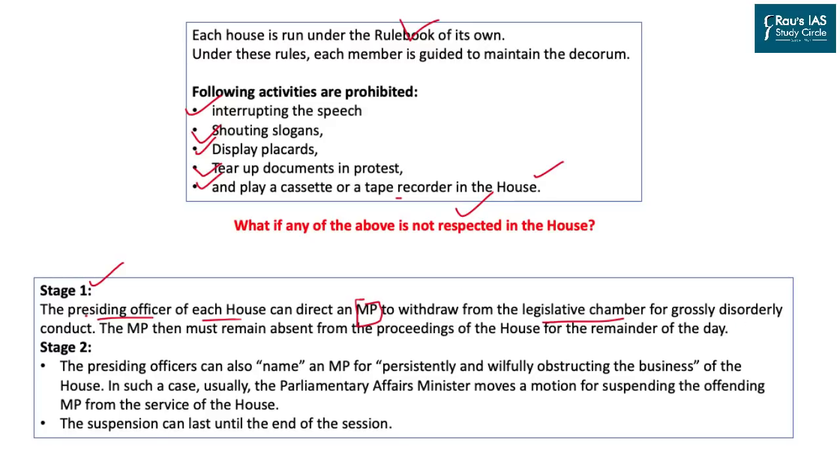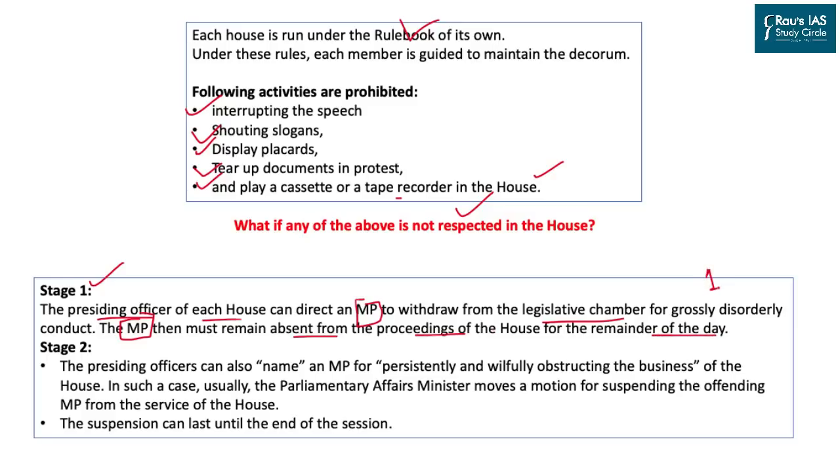It simply means that the presiding officer will tell the errant member of parliament to leave the house immediately. The member who has been ordered to move out will remain absent for the proceedings of the house for the remainder of the day. That is limited to one single day.